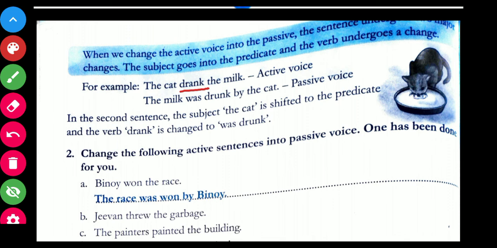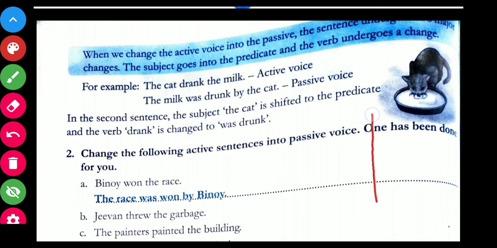So in that case क्या रूल पढ़ा था हमने? Whenever the active voice is in simple past tense, was were लग जाएगा. According to the numbers, was were लगेगा. And then we use third form of verb. और हमारा drank का third form of verb क्या है? Drunk. So was drunk. This is how the sentence is going to change its form.